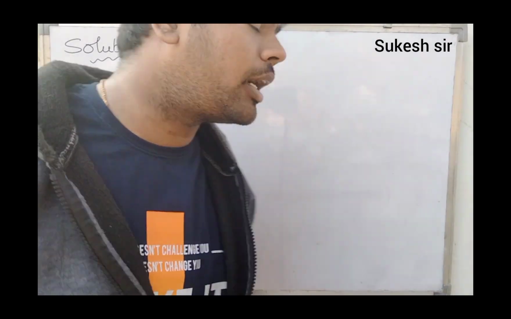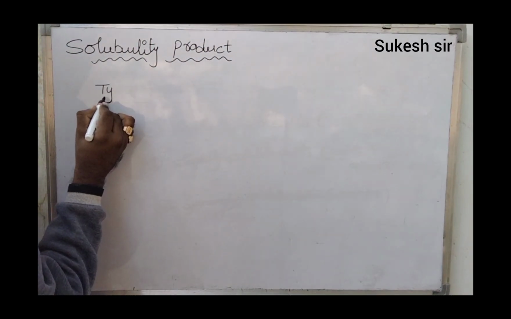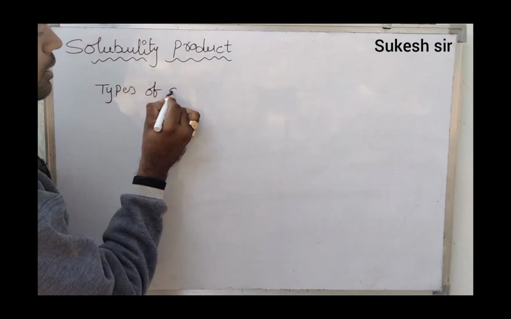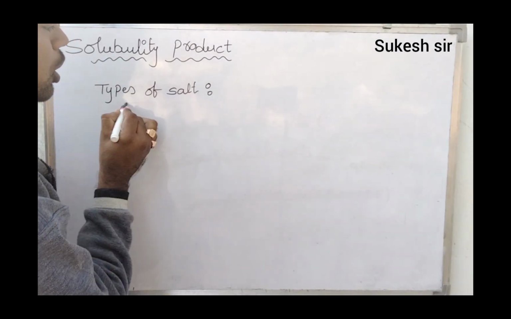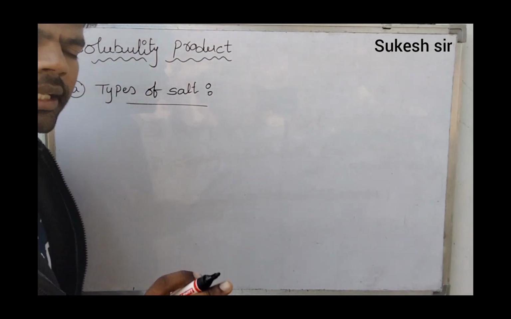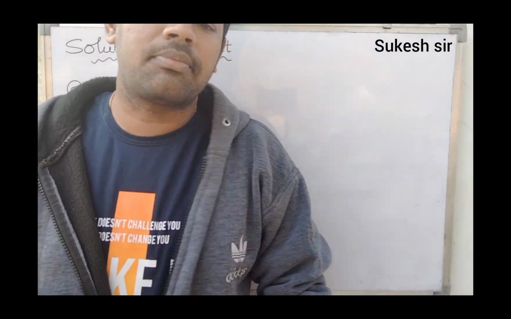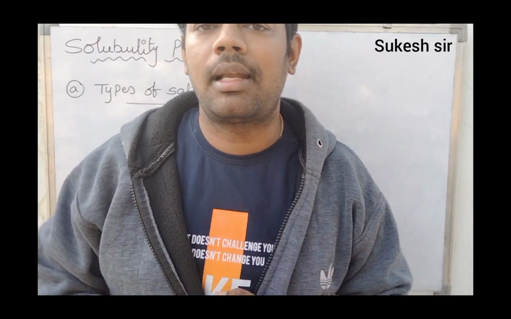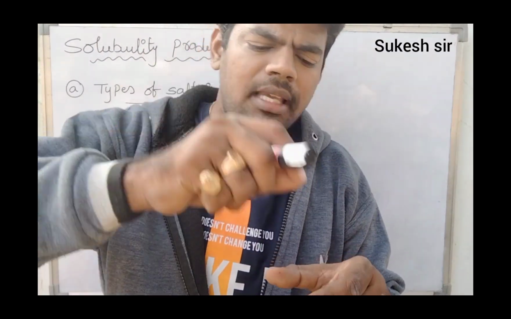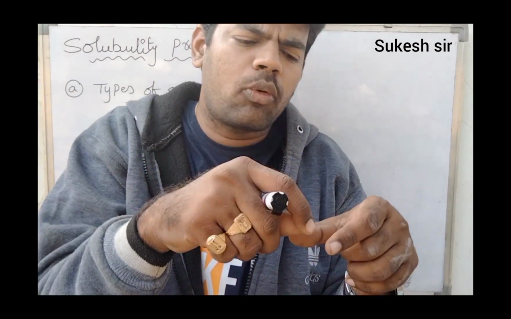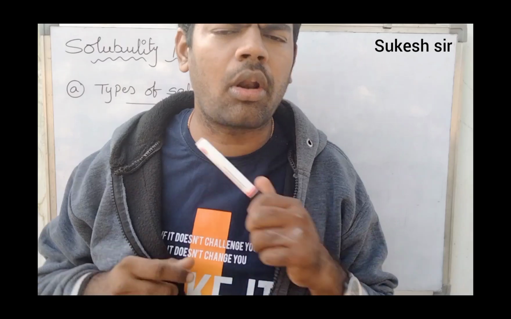Before getting to the solubility product, first of all we must concentrate on the types of salts. Why? Because the solubility product concept is not applicable to all types of salts. It is only applicable to one category of salts. If you take a simple example, common salt NaCl, when you place it in water, without even stirring, in 5 minutes it will be completely soluble. Is it right or wrong?